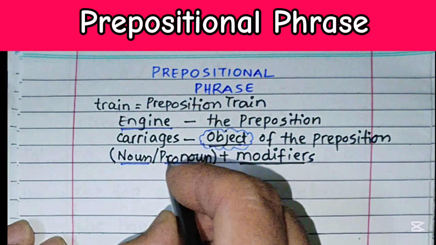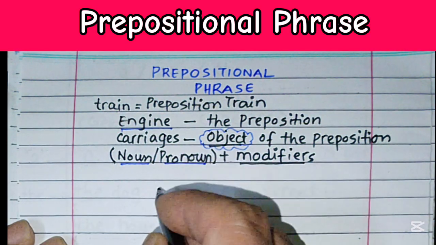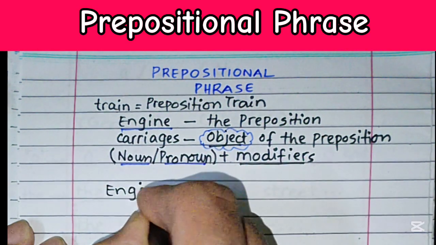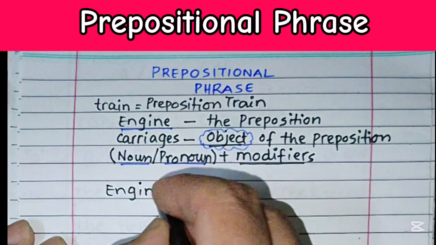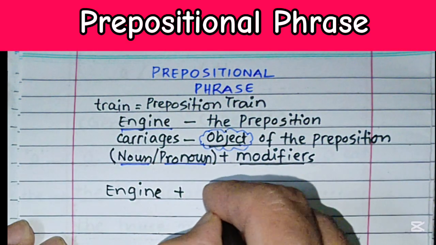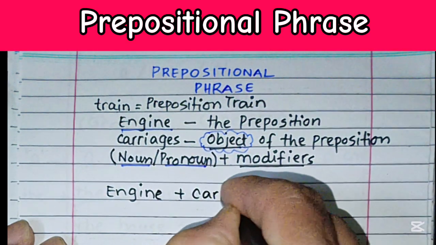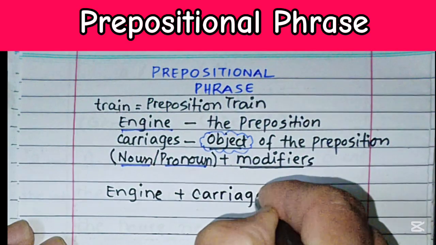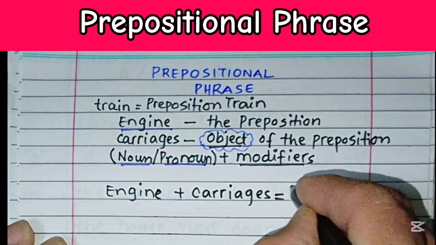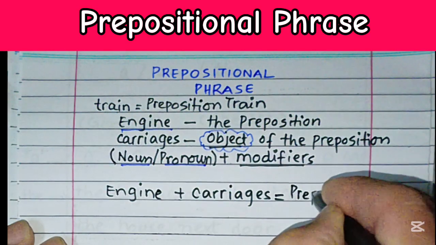So if we take one example together, the engine and cars, if we combine this engine plus all the carriages, that is going to form a prepositional phrase.